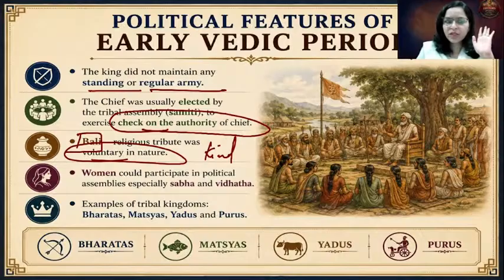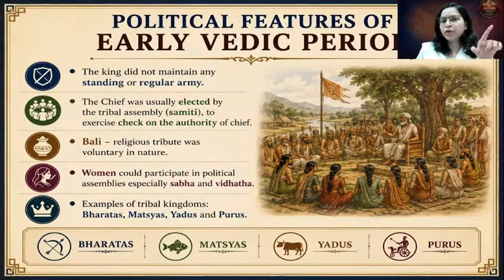Okay. Now, the next important part of the early Vedic period is the position of women. Women were equally respected as men. And the most important thing is that women were allowed to be a part of these assemblies. Whether you take the example of Vidatha or the assembly of Sabha, everywhere women were allowed to participate.